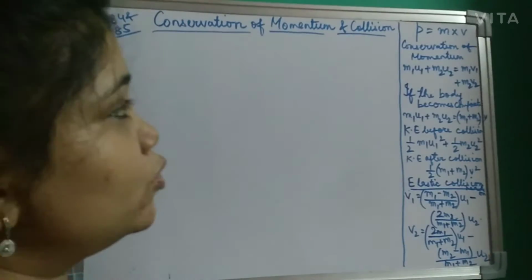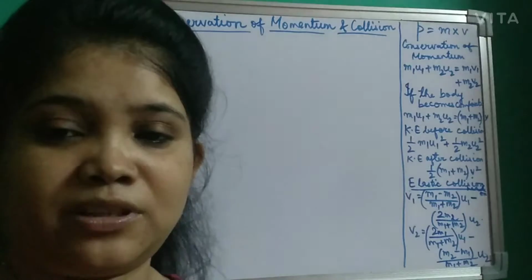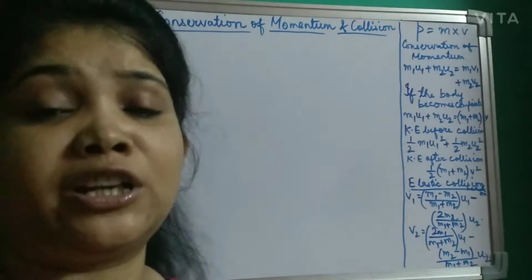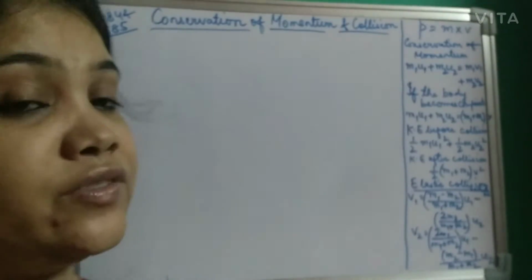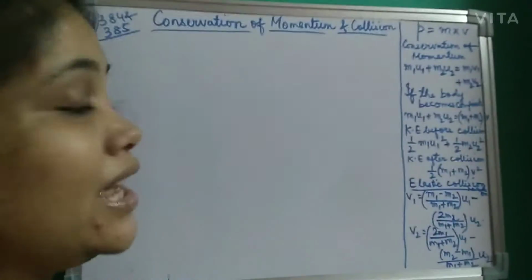As I told you, we are left with the last portion of the work, energy and power chapter. Today we are going to do conservation of momentum and collision sums. I would request you all to please open page 384 and 385. The sums which we are going to do today are on page number 384 and 385.